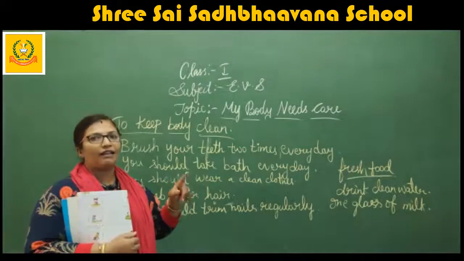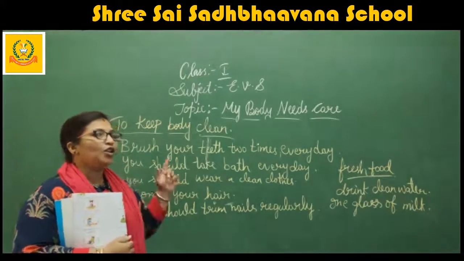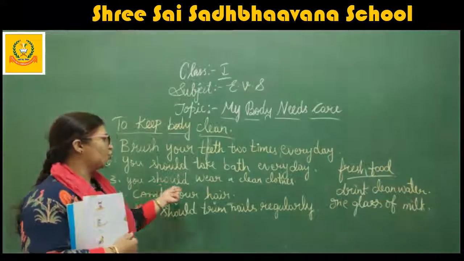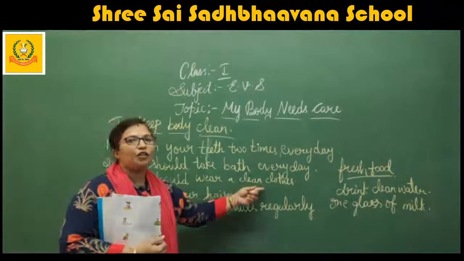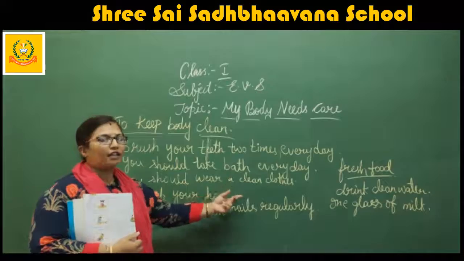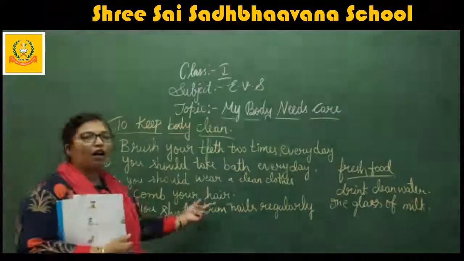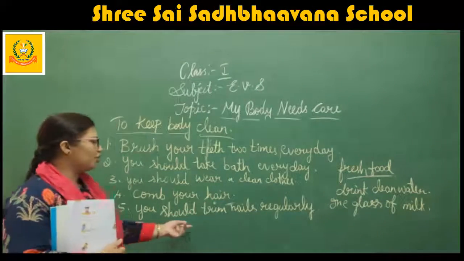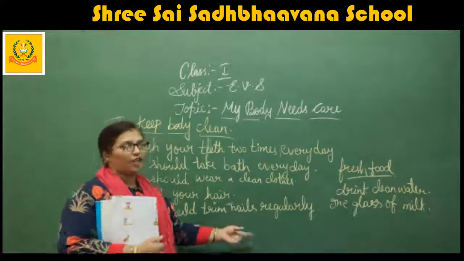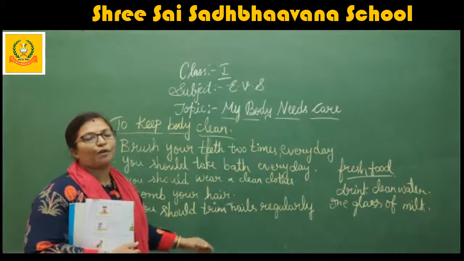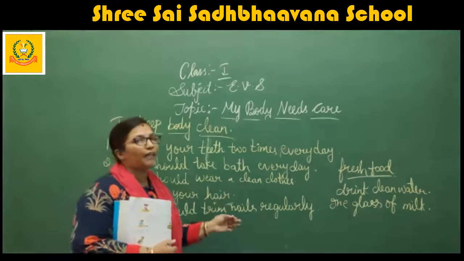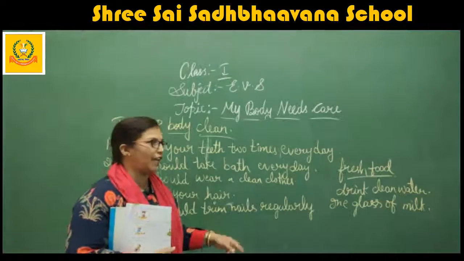Then you should take a bath every day. You should wear clean clothes. Comb your hair. You should trim your nails regularly. If you do all this properly, then you can keep yourself clean every day.